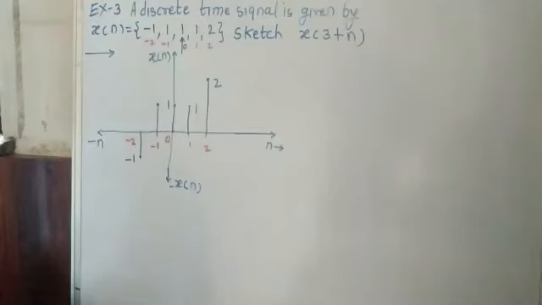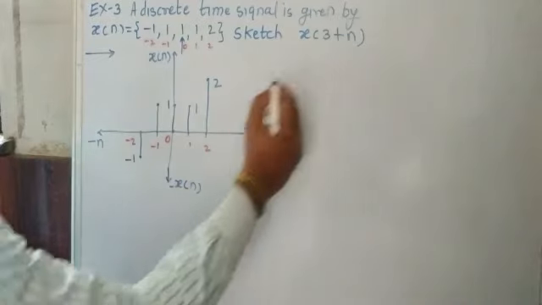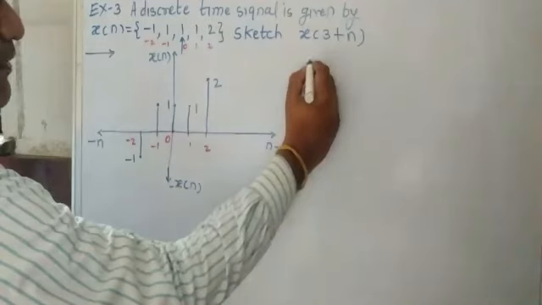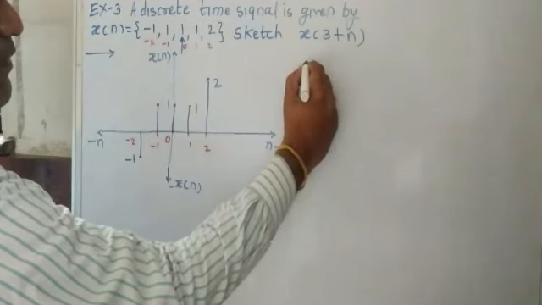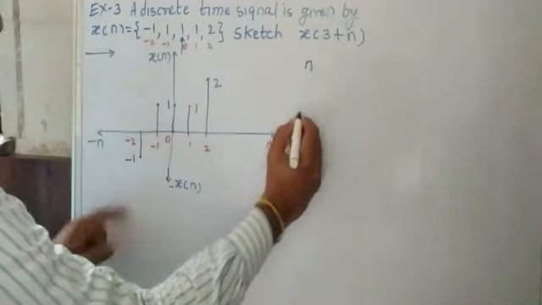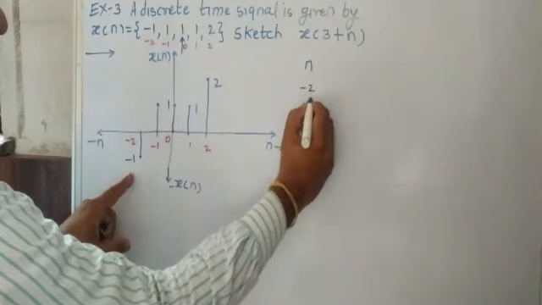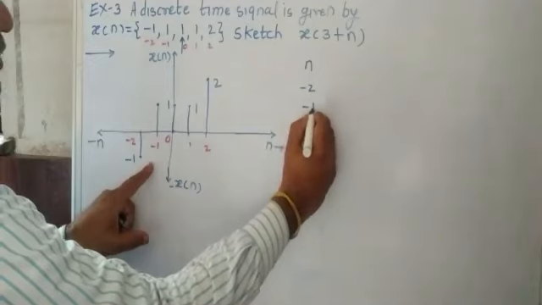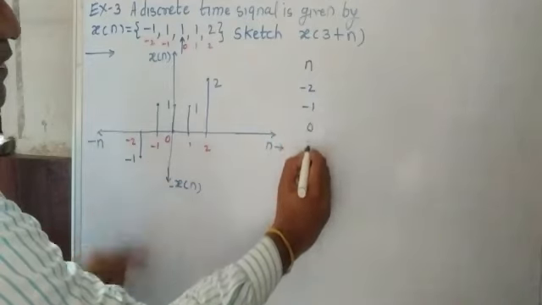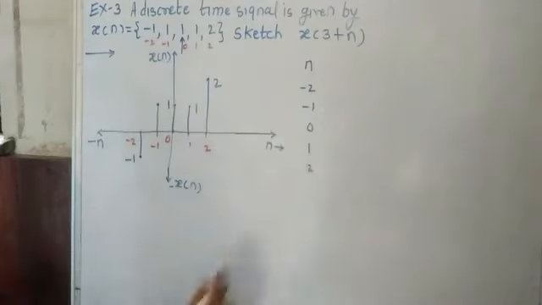Now this is about the original signal. Now we go for finding the x of 3 plus n. Okay, so here one by one we will go. So we will go for a table. First I write here the value of n. Here the value of n is, I know, -2. Here it is -1, again it is 0, again it is 1, and it is 2.